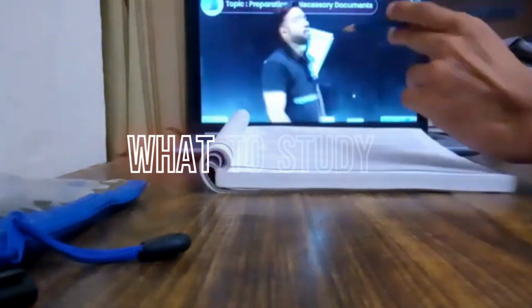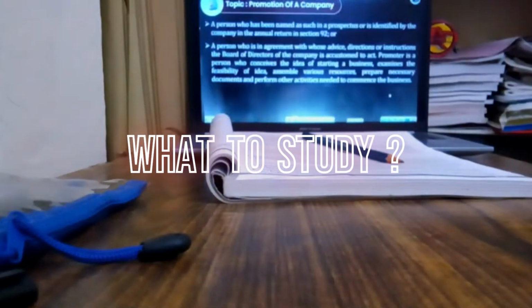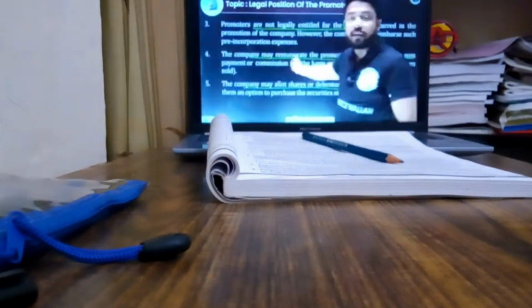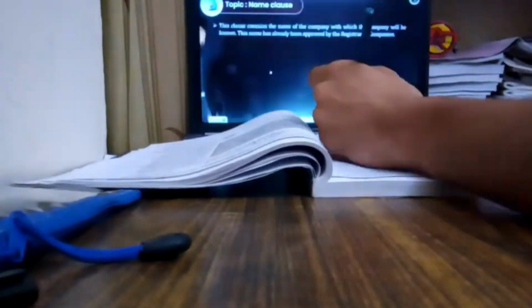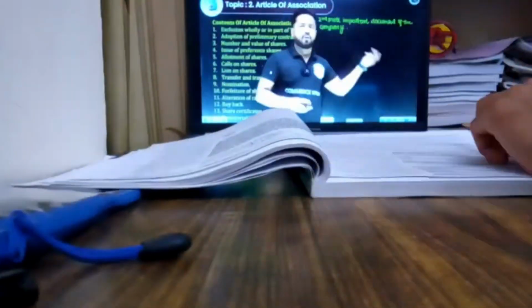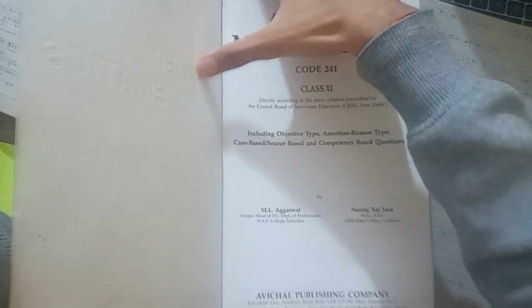Now talking about what we have to study. Don't get scared, don't get worried. It's pretty much lengthy, but you can manage, just try to grasp the concepts. Don't go for solving too many questions. Like now in 11th, you have to study every topic of applied mathematics, like algebra, number quantification, financial maths, sets, relation and function, statistics and calculus, and permutation combination. You can do it, just try practicing it, and don't forget to revise those things. Just revise it and everything will be fine and you will be able to solve the questions clearly.